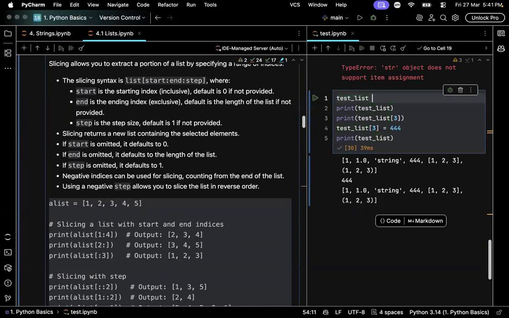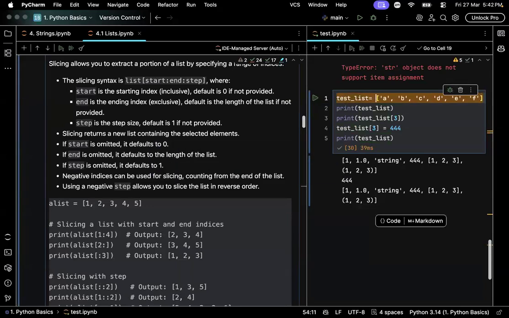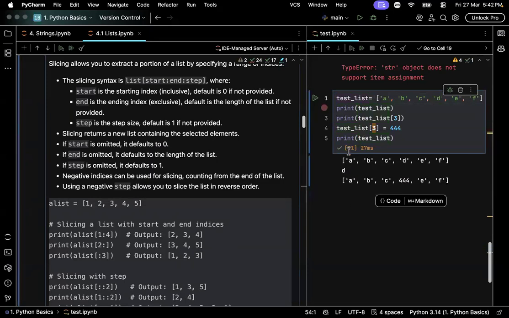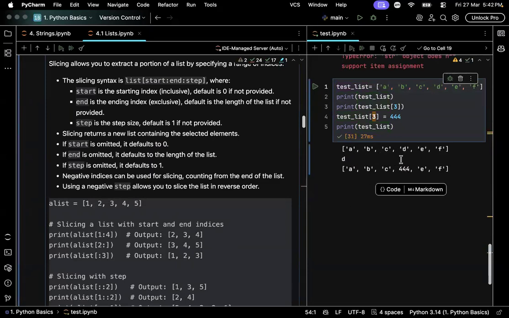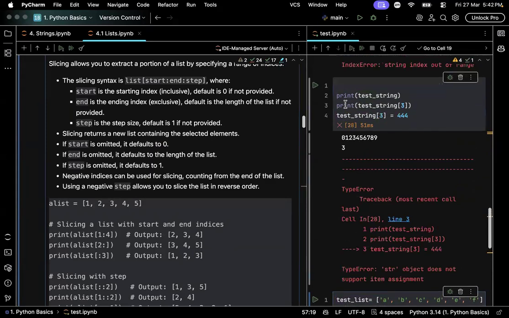Test list: A, B, C, D, E. See, is this thing clear? Here I just try to access the third index and replace it with the value 444, and I tried printing the list again. Here it actually got altered, right? I successfully selectively replaced a value inside a list with another value. But when I tried to do this with the string, it failed.